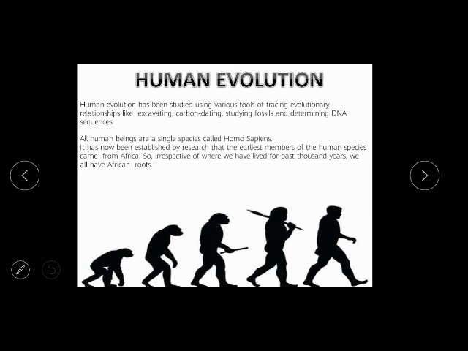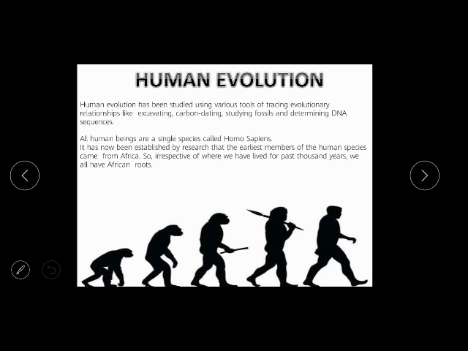Different things are going on nowadays, and human evolution is being identified. All human beings are a single species called Homo sapiens. That is the scientific name of human beings.